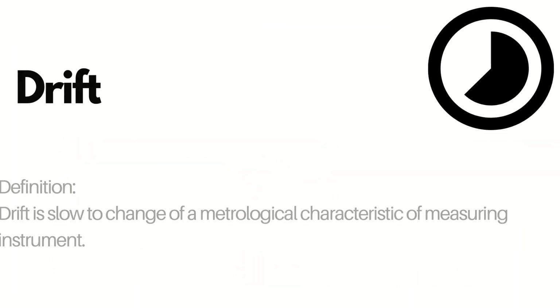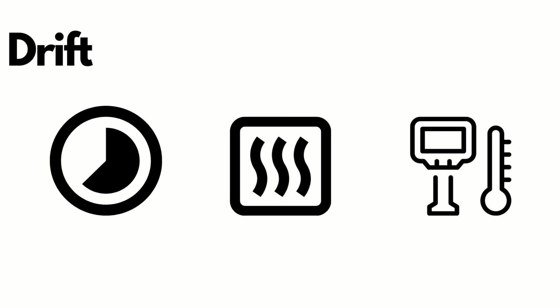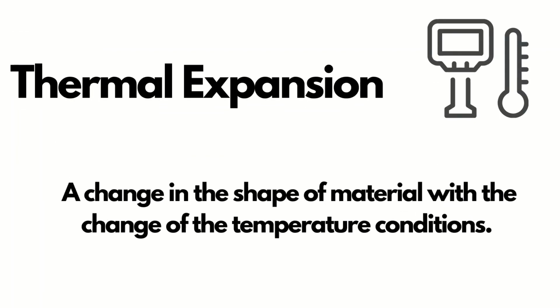Drift. Drift is a slow change of a metrological characteristic of a measuring instrument. Drift occurs due to the thermal expansion of the material and uneven environment conditions. The term thermal expansion means a change in the shape of the material with the change of the temperature conditions.